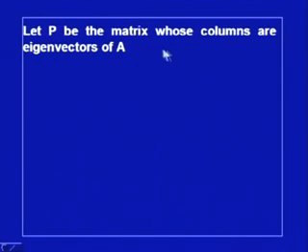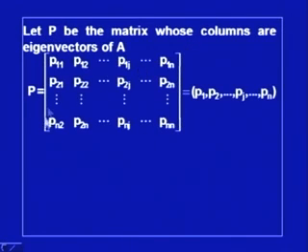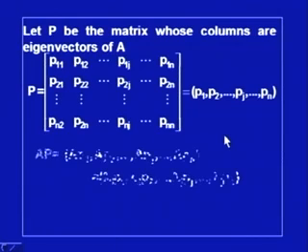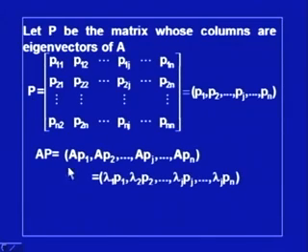And let P be the matrix whose columns are eigenvectors of A. So, this is the matrix. Let us form the matrix P with eigenvectors, and they are linearly independent. So, this is the first column P1, then the second column P2, and so on. Now, AP will be AP1, AP2, APJ, APN, this we have already explained.